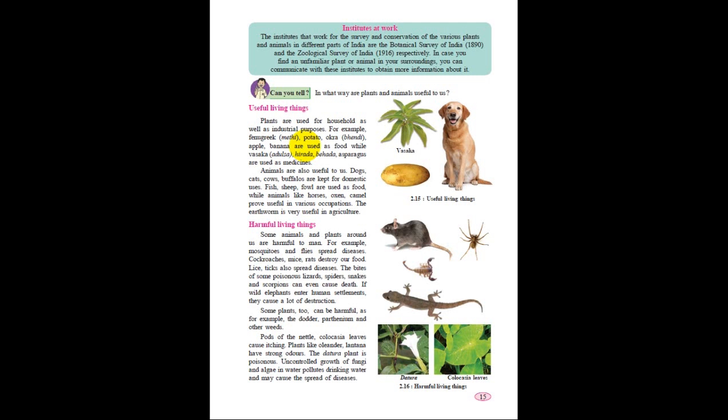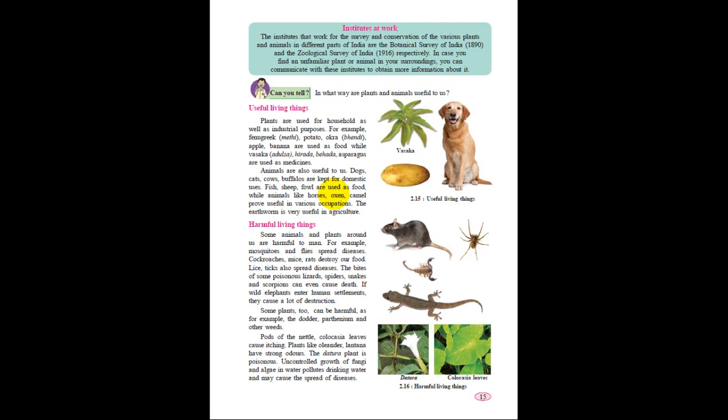Okay, and not only plants, animals are also useful. Some animals are very common pets. Dogs are kept as pets at home. Dogs, cats, cows, and buffaloes are kept for domestic uses. Fish, sheep, and fowl are used as food, while animals like horses, oxen, and camels prove useful in various occupations. The earthworm is very useful in agriculture. So these are all the uses of living things.